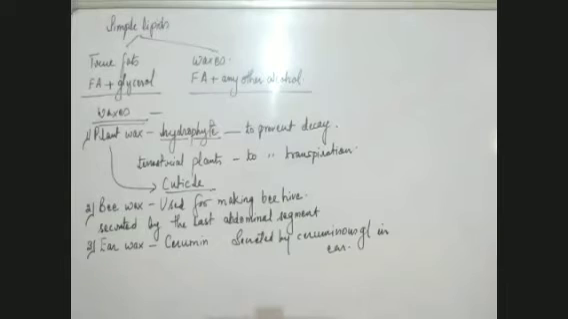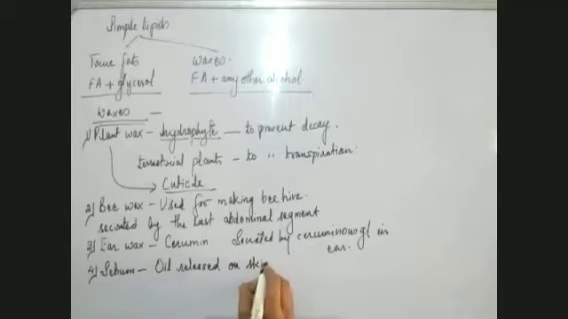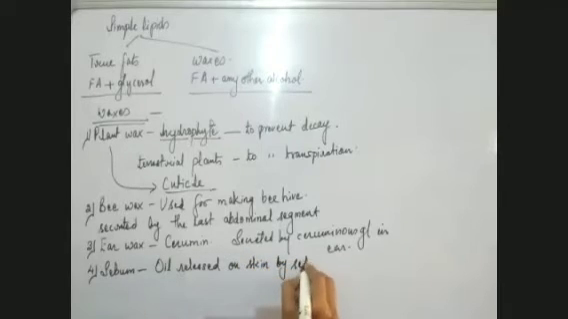Then one more type of wax is sebum. You know what sebum is? Sebum is the oil secreted on our skin. Sometimes you find your face very oily. That is because of the release of oil by the sebaceous glands. These sebaceous glands are present on our skin and they release an oil which is known as sebum.